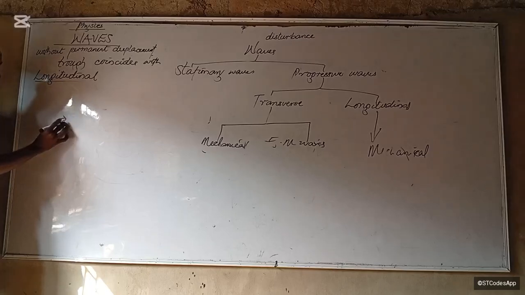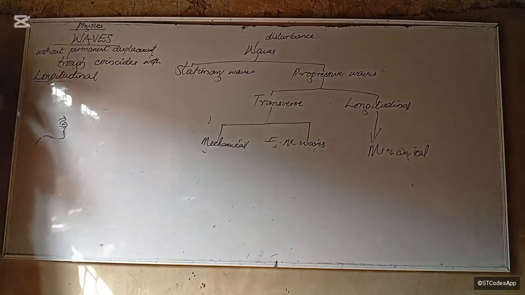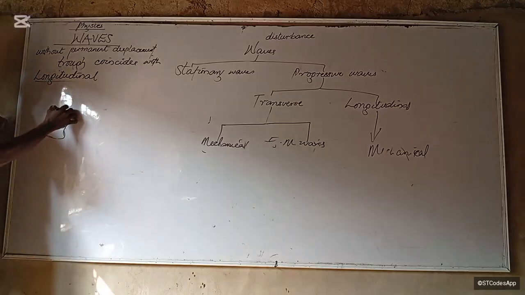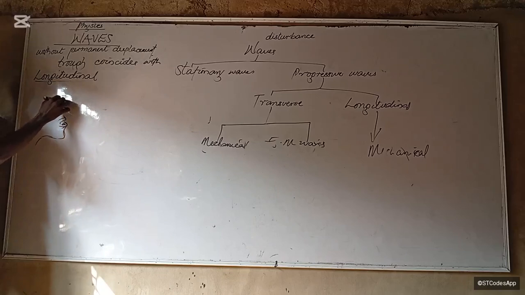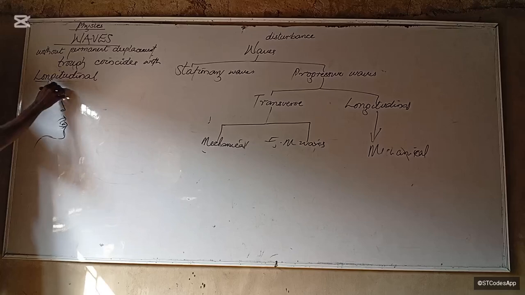Let's draw a person's mouth. Let's use an actual mouth, What is that?